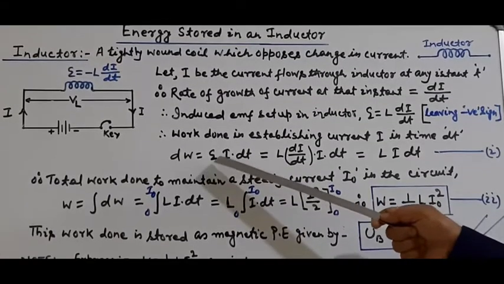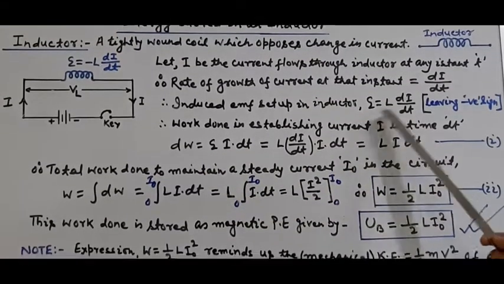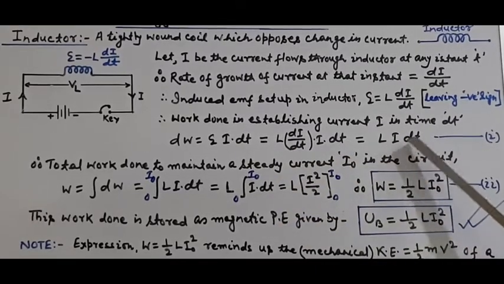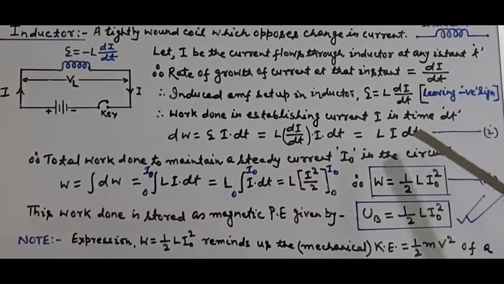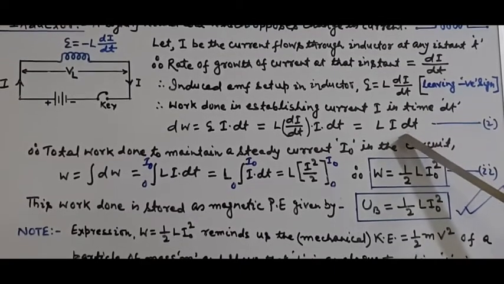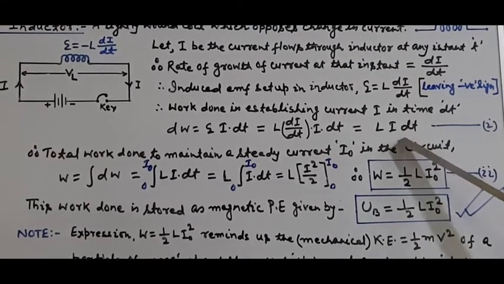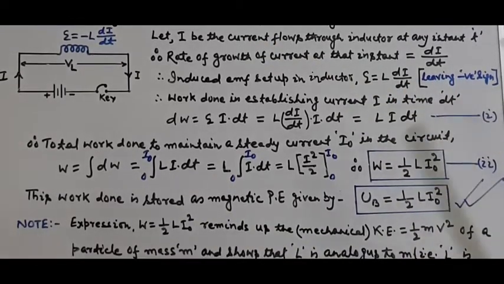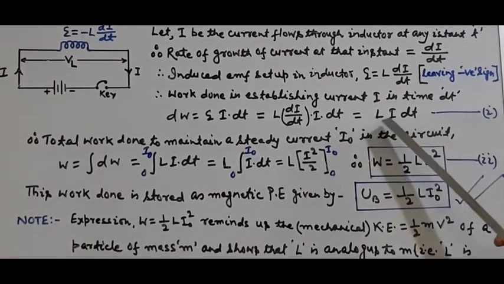At the place of E, put its value L di by dt. L di by dt into I dt, now it becomes L I di. So this expression 1 gives the value of the small work done in establishing the current I in the circuit in a small time dt.